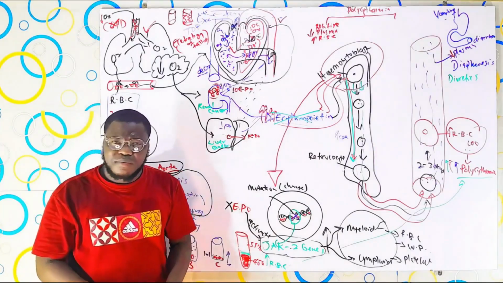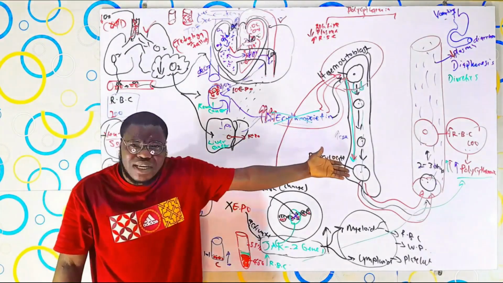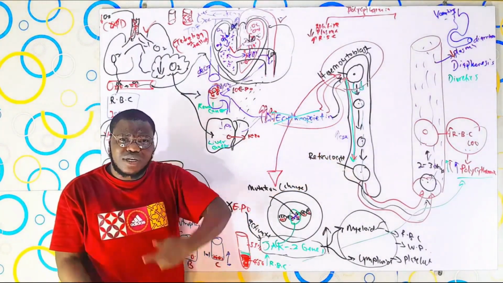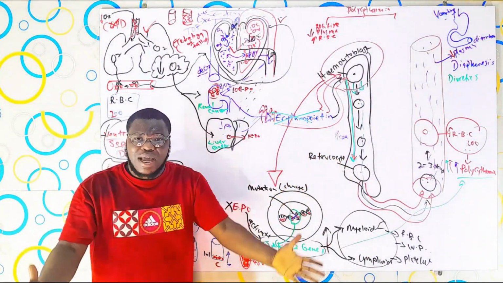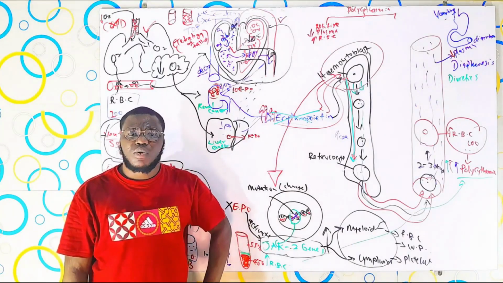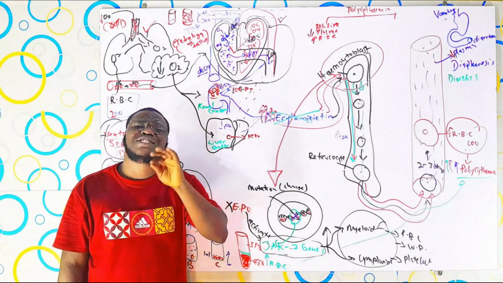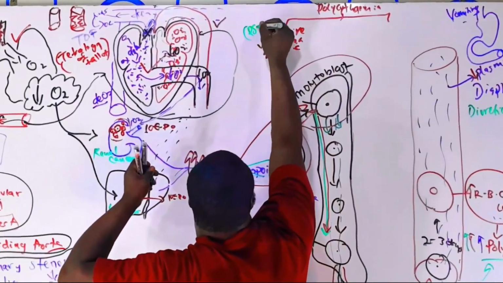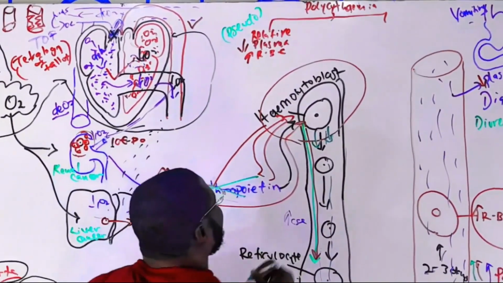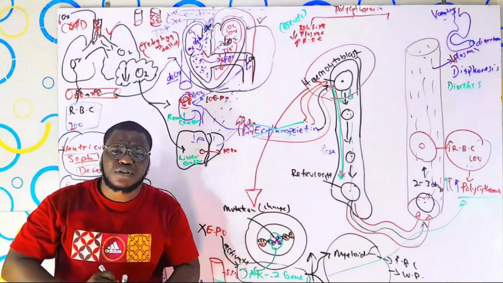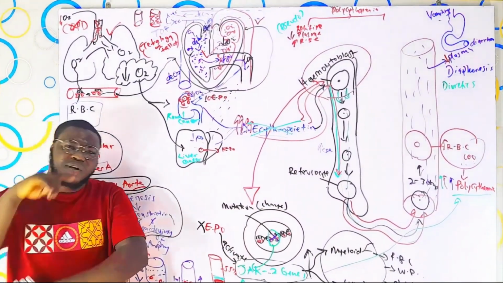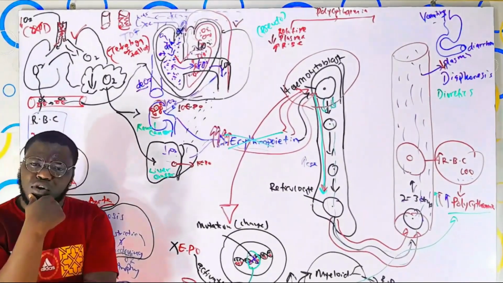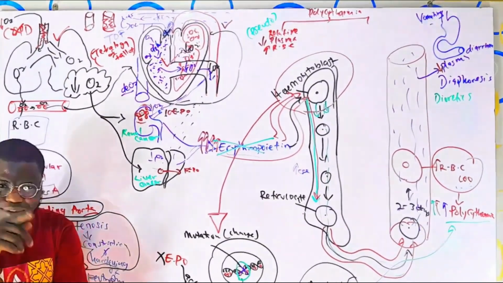Because it is not really a true polycythemia, we still have the same number of red blood cells, which is 100. It's just that the fluid that drains out makes it appear as if there are too many in the bloodstream. You know what they used to call them? Pseudo polycythemia. The word pseudo means false. As simple as that. Now, if you have false polycythemia, is there something called a true polycythemia? You find out now.